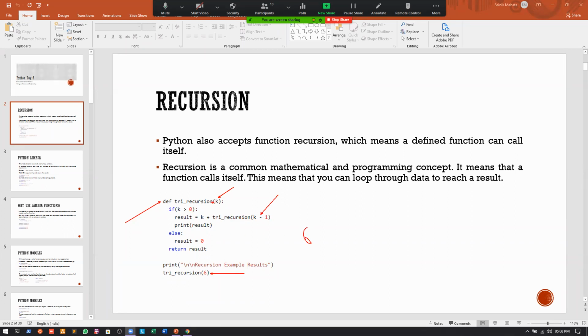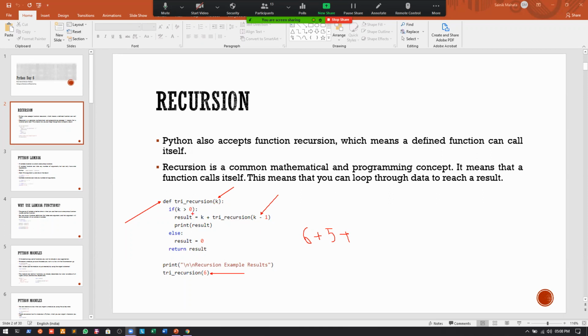Now the value of k will be equal to 5. I will check, is it greater than 0? Yes, it is. So I will just write 5 plus. So obviously this will be 6 plus 5 plus, and in this case it will be 4, right? So again I will call this with 4. So the value of k now will be 4, right?